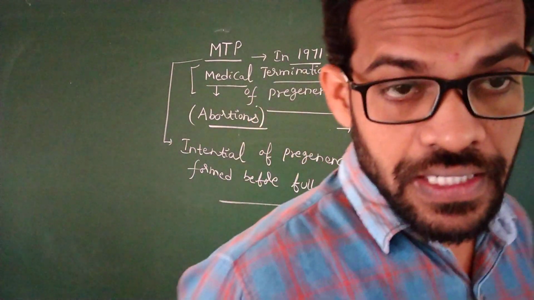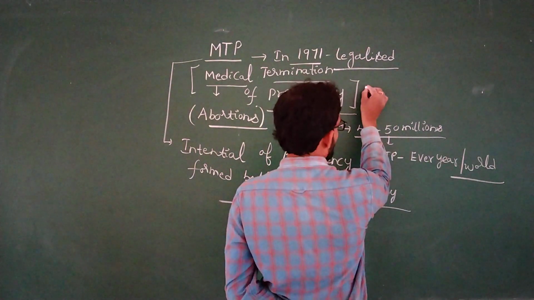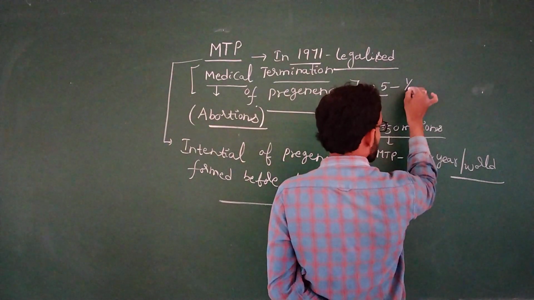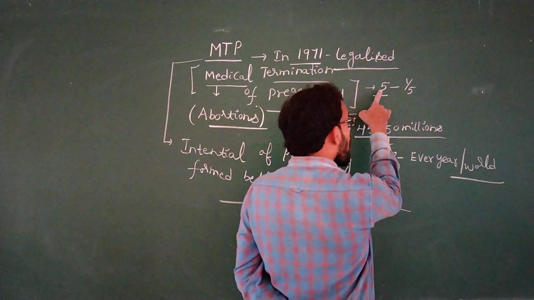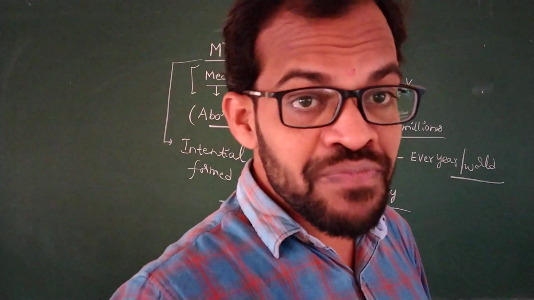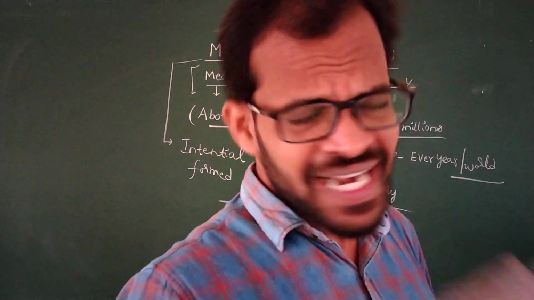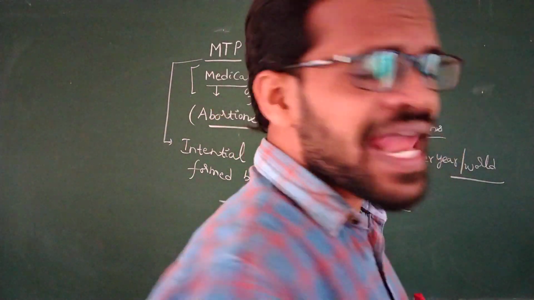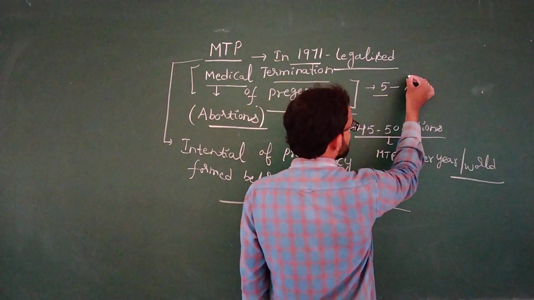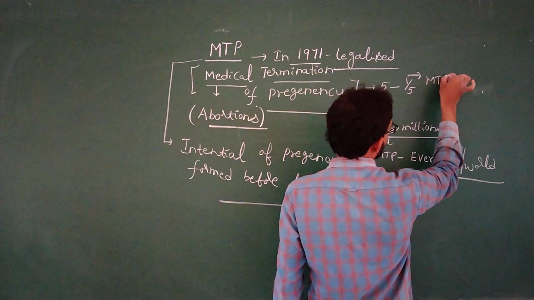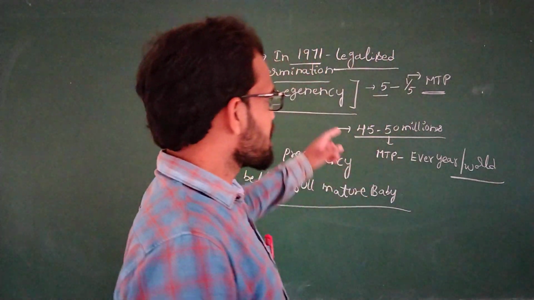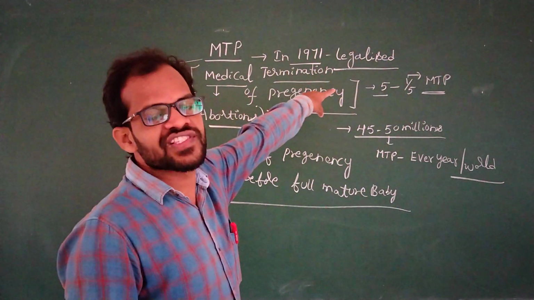For example, out of 5 pregnancies, 1 is an MTP and the remaining 4 are normal deliveries or cesarean deliveries. So one fifth of pregnancies end in MTP every year.